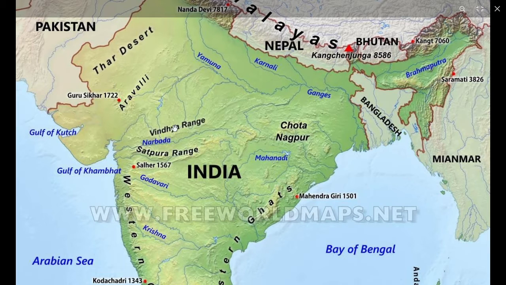Now concentrate on the central part of India: the Vindhya range and the Satpura range. The Narmada river separates the Vindhya range and the Satpura range. Some other hills are there, to the south of the Satpura range: Satmala Hills, Ajanta Hills, Gavilgarh Hills, Maikala Hills, Ramgarh Hills and Garjat Hills.